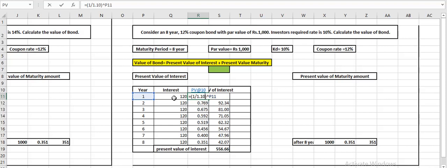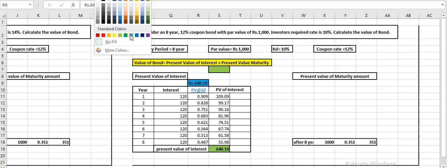So we will use the 10% present value factor for all 8 years, and by multiplying this present value factor, we come to know the total value is 640.19. So on this part we can write present value of interest, which is the first part, which I can write here also. The present value of interest is rupees 640.19. Let us highlight this part.